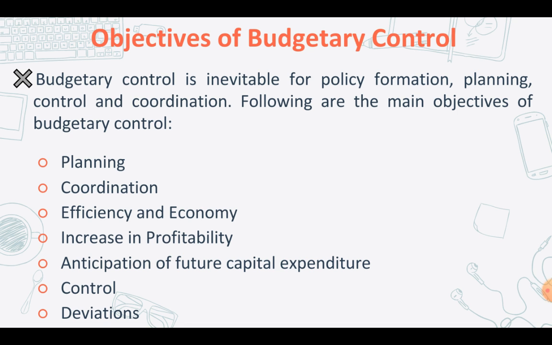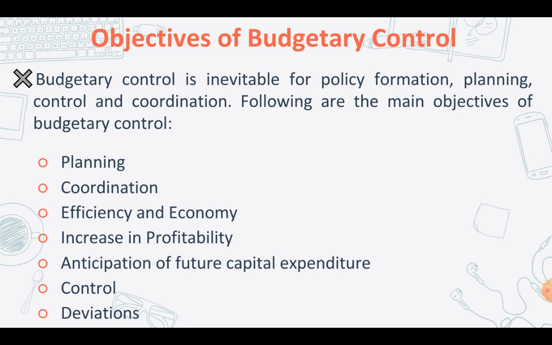So moving on, let's talk about the different objectives that we have for budgetary control. Why does an organization opt for budgetary control? Why does it need budgetary control as such? Budgetary control is inevitable, especially for policy formation, planning, control, as well as coordination. In fact, the essence of budgeting is to plan and control, right? That is why it's very important.